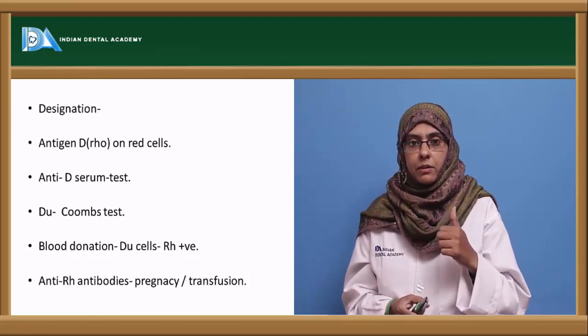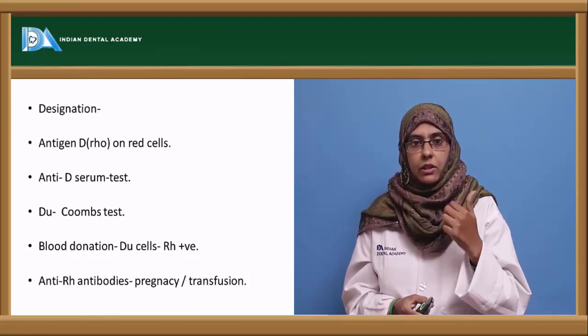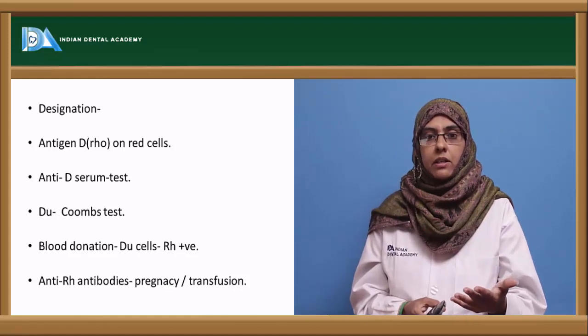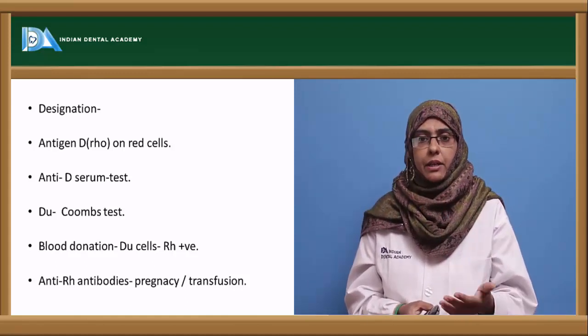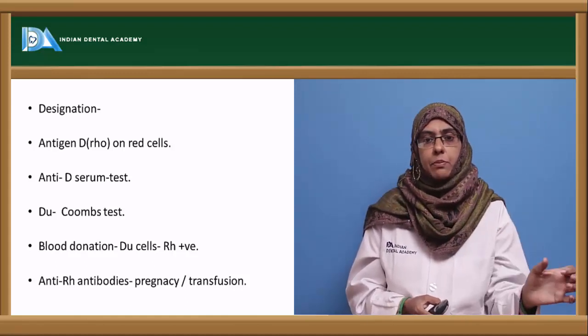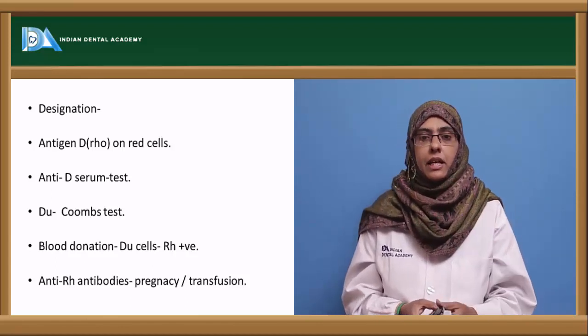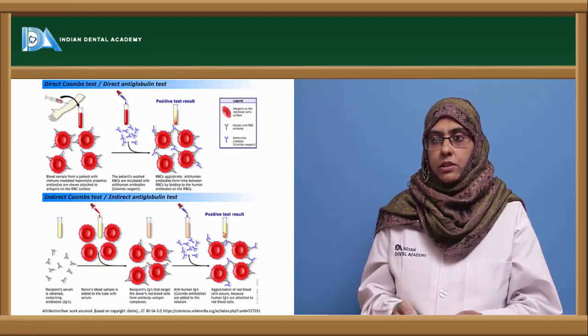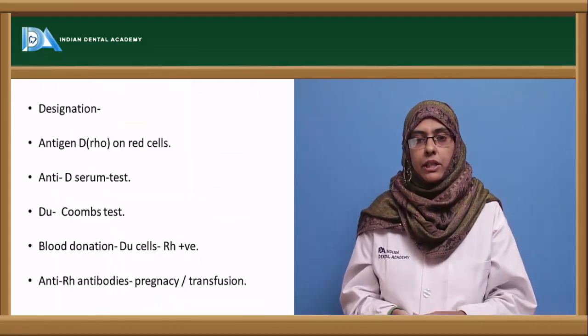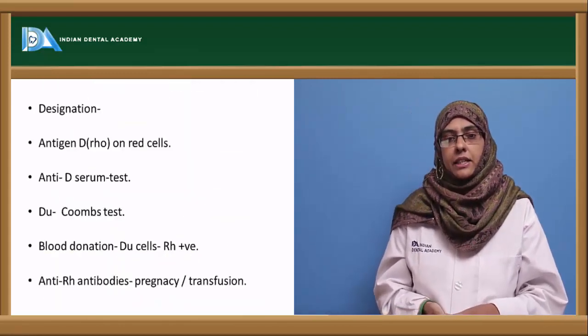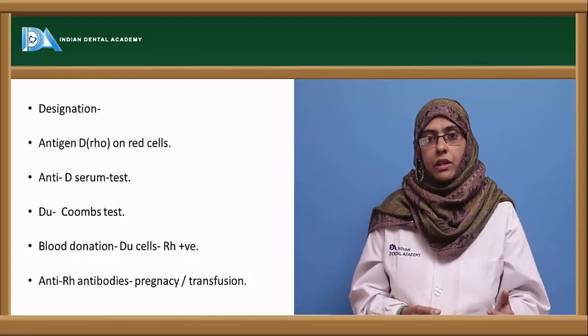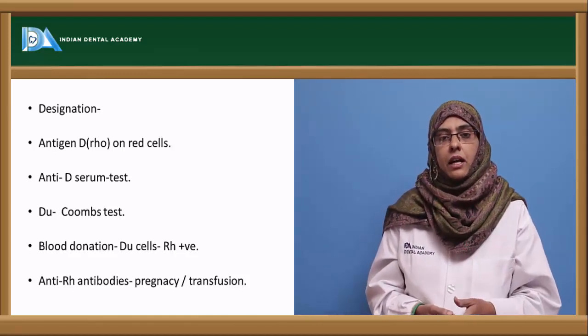When a Du positive person is donating blood, he should be taken as Rh positive, but when he is being transfused, he has to be considered Rh negative. So this is a very important Rh antigen when going for compatibility testing.